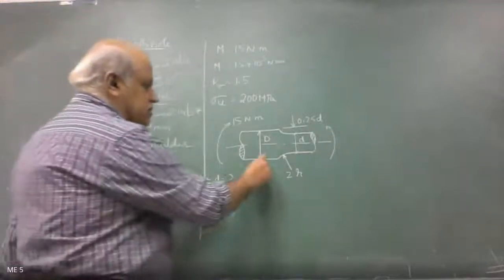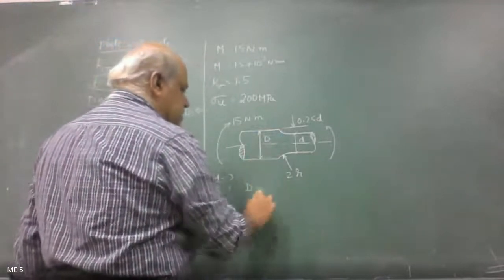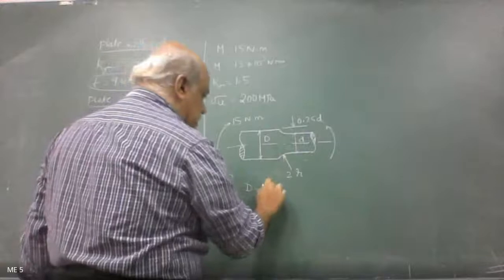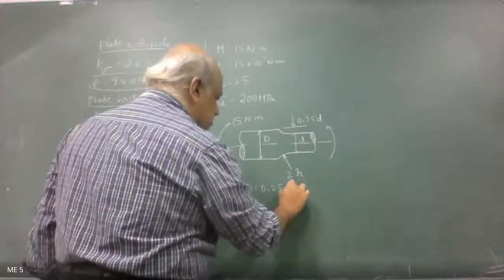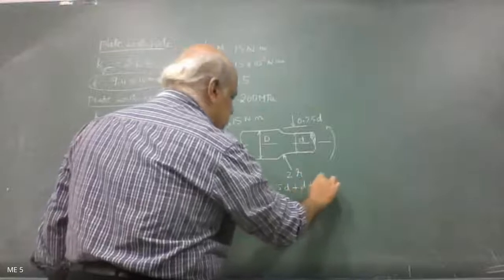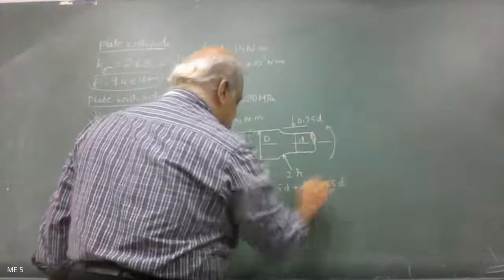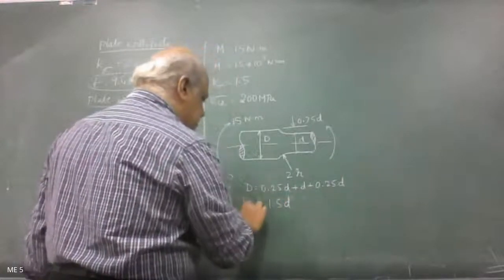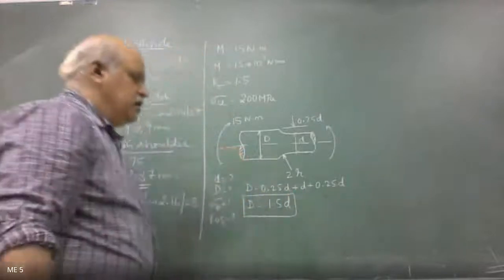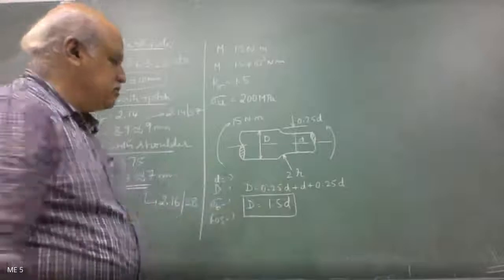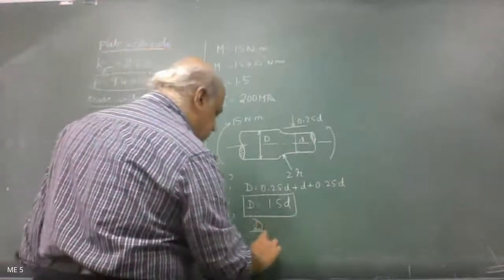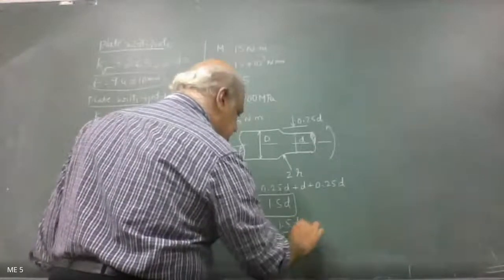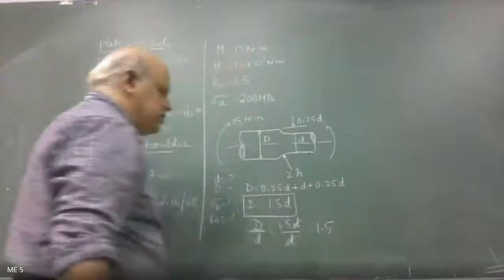Looking at the sketch, D is equal to 0.25 d plus d plus another 0.25 d. So put together, 1.5 d is the capital D value. We have R is equal to 2. First we will go for the D by d ratio. D by d is 1.5 d by d. So d and d get cancelled, and what you get is 1.5.